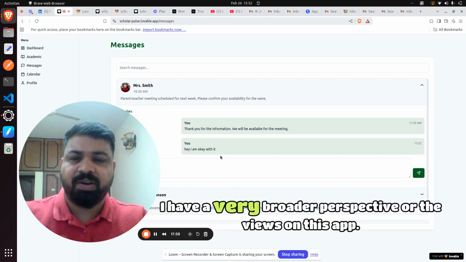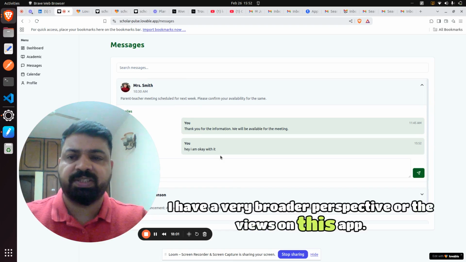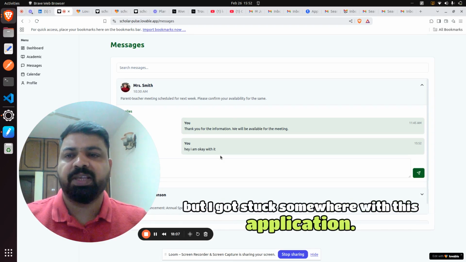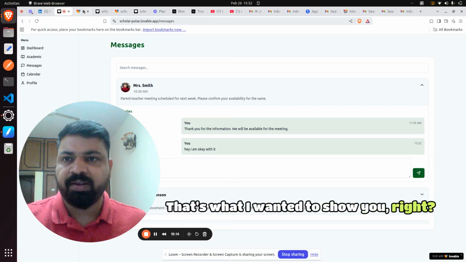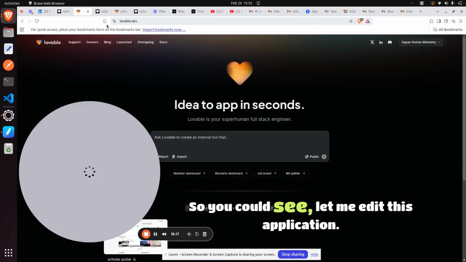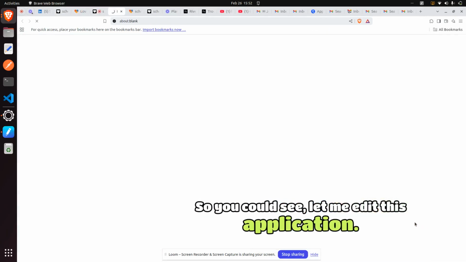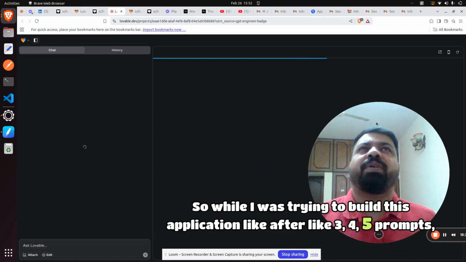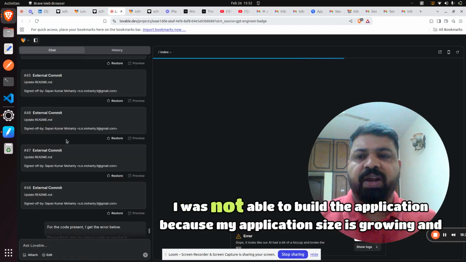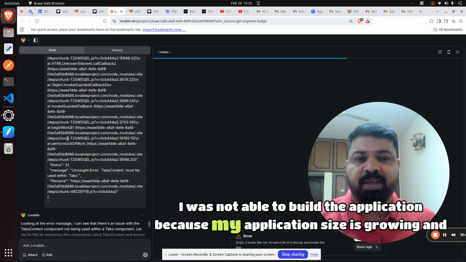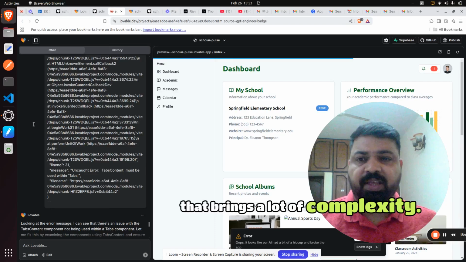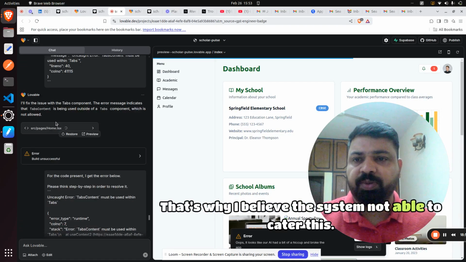I have a much broader perspective and views on this app, but the thing is, I got stuck somewhere with this application. That's what I wanted to show you, right? So you could see, let me edit this application. While I was trying to build this application, after 5 prompts I was not able to build it because my application size is growing and that brings a lot of complexity. That's why I believe the system is not able to cater to this.